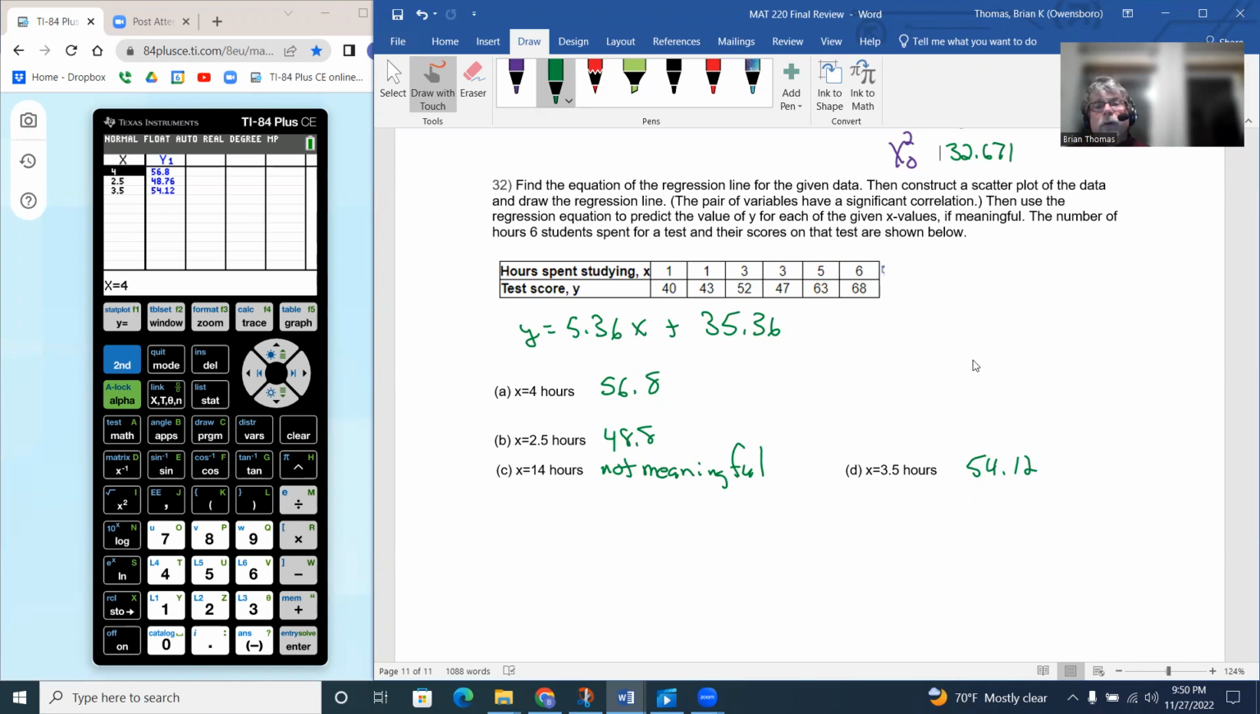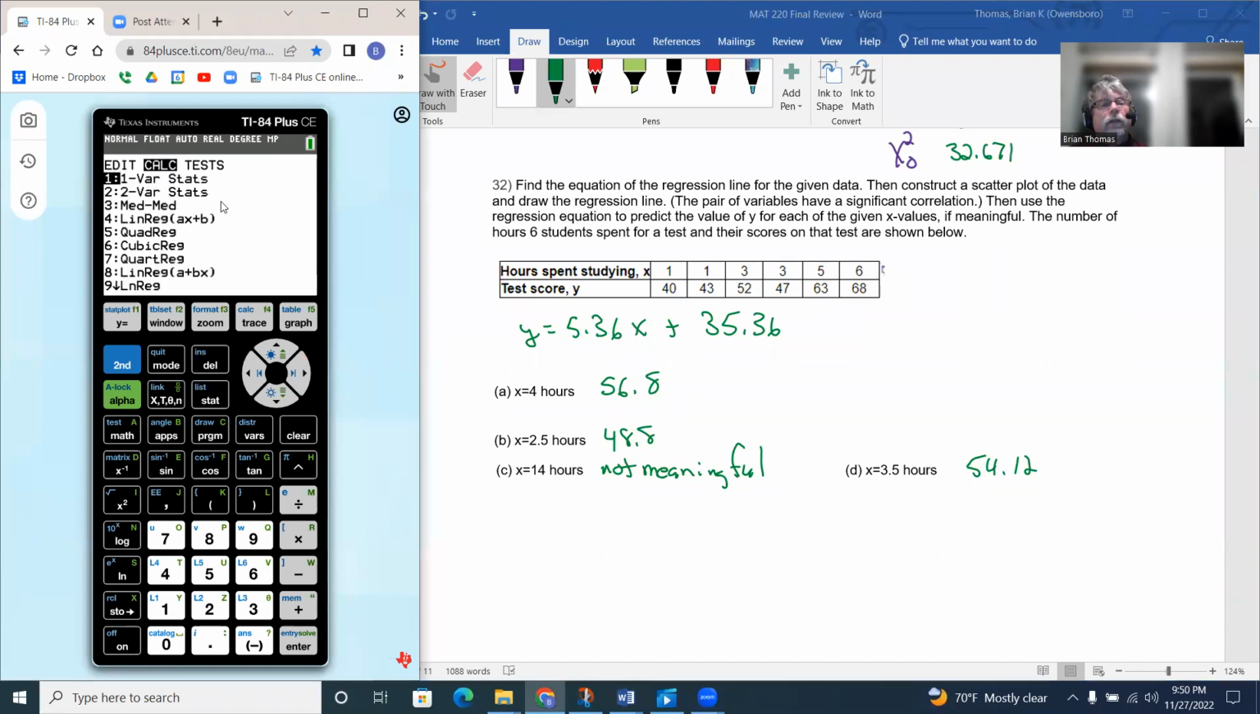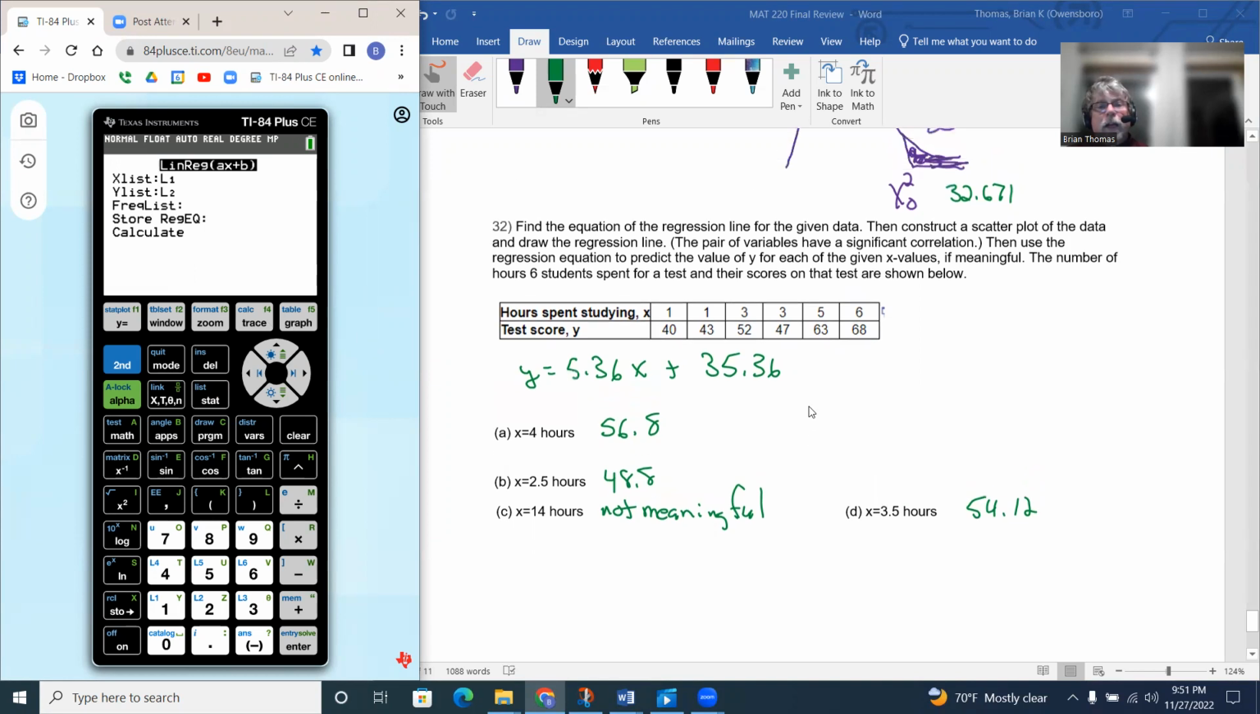So that's how we can do the regression line. Again, it's under stat. You go to calculate, and number 4 is the regression. So that completes our review.